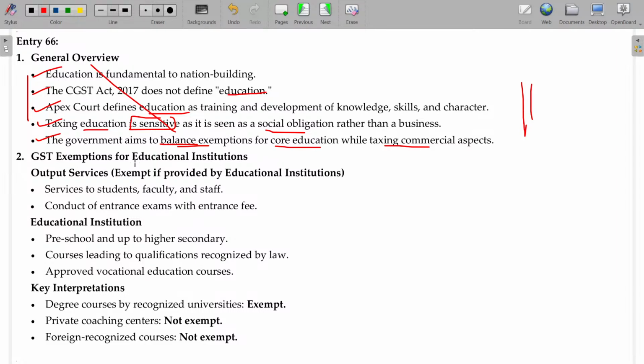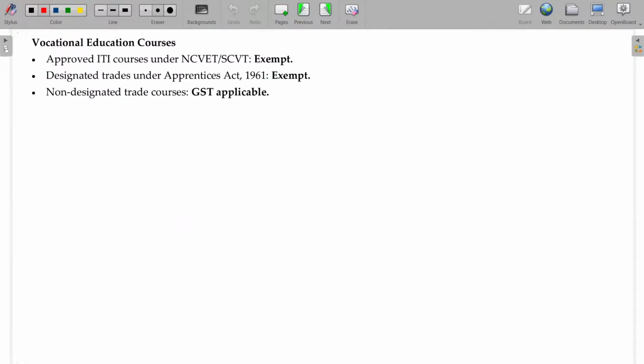Now, GST exemption for education institutions, output services, we have already studied, and this one also completed. And key interpretation, degree courses recognized by university, exempted. Private coaching, not exempted. Foreign recognized course, not exempted. Now, vocational education courses approved by ITA under NCVT and SCVT, National Council for Vocational Training, State Council for Vocational Training. If any training program is offered through these, totally exempted.